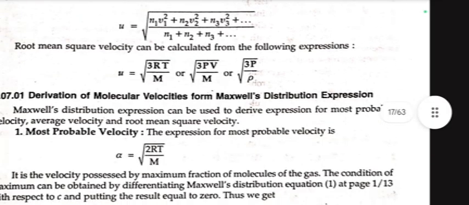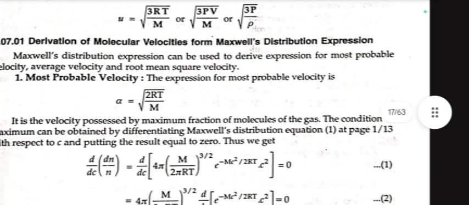Derivation of molecular velocity from the Maxwell distribution expression. The Maxwell distribution expression can be used to derive expressions for most probable velocity, average velocity, and root mean square velocity. Now, most probable velocity. The expression for most probable velocity is alpha = √(2RT/m). It is the velocity possessed by the maximum fraction of molecules of the gas.